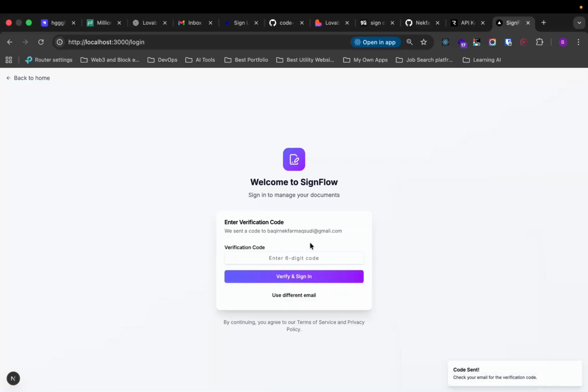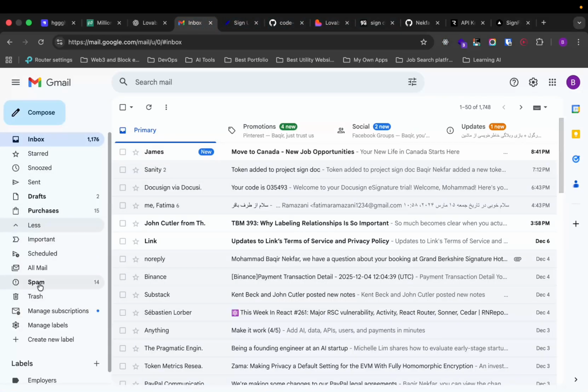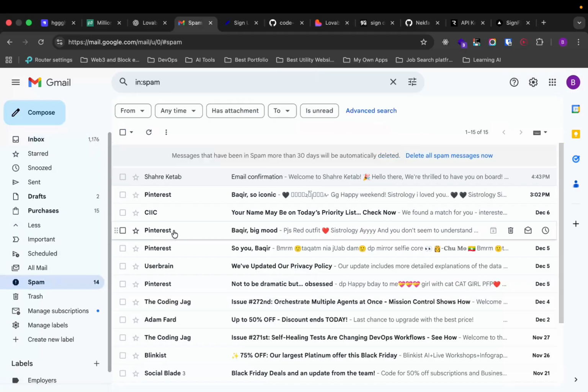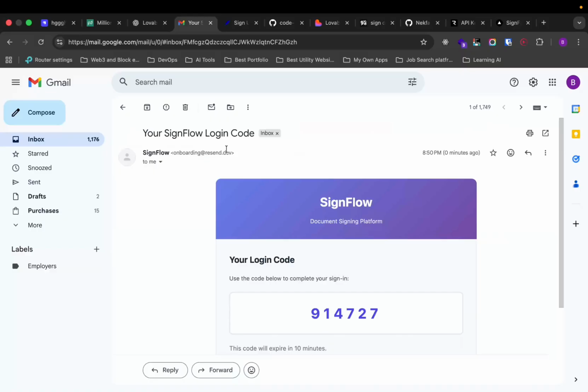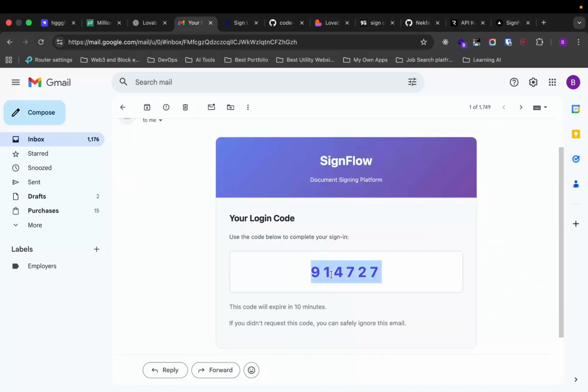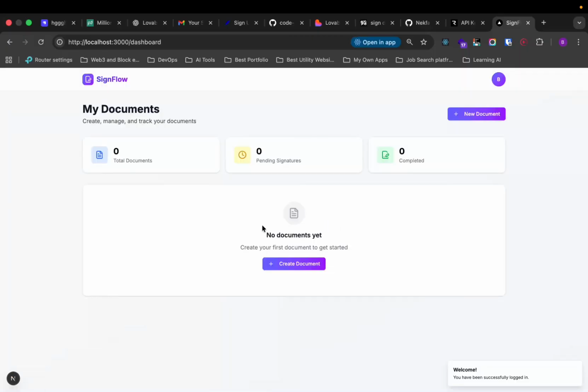It should already have sent an email. I'm going to check my email, and I'm going to go to the spam folder because probably it goes to spam, or let me check here. Oh, no, this is the code. Beautiful. You see the SignFlow code is here. I'm going to copy this code, come back, enter it and verify it. So the verification should be done in a second. Let's wait for this. Boom, you see that we are here in our document.